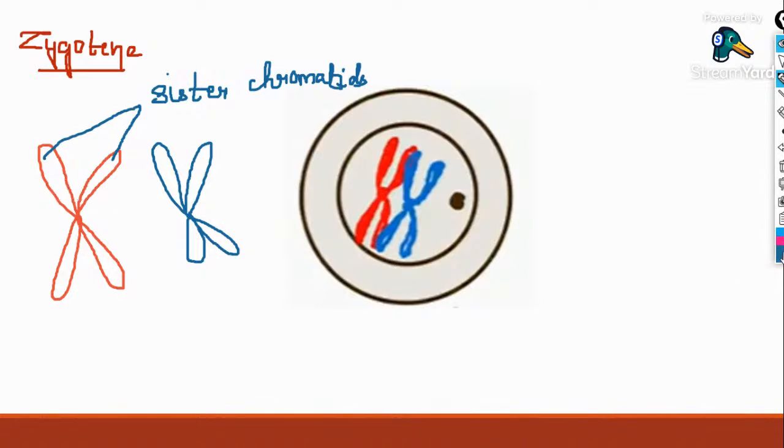If the chromatids are taken one from this chromosome and one from the other, then we say they are non-sister chromatids.